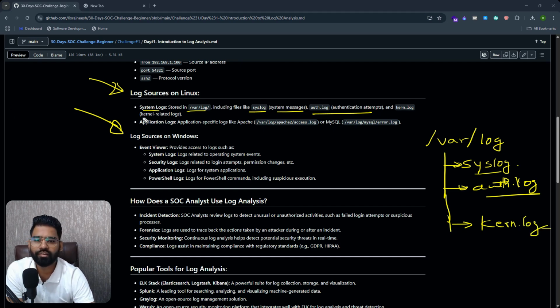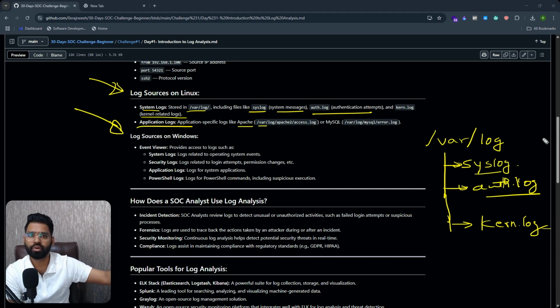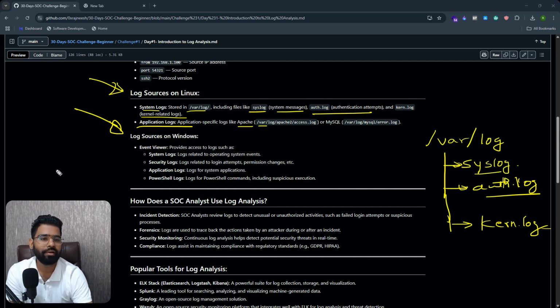Then we can have application specific logs like Apache, that will be stored in /var/log/apache2. Maybe let's say we have some other application, Suricata, so that will be /var/log/suricata/suricata.log. So that's how the logs are stored, and these are the categories of log that you can see.